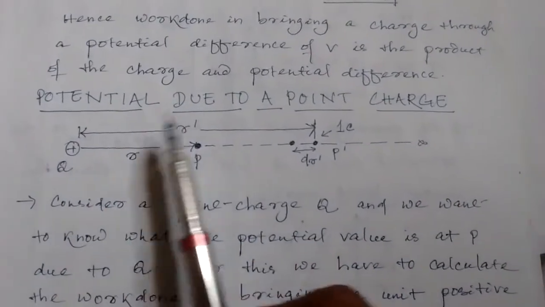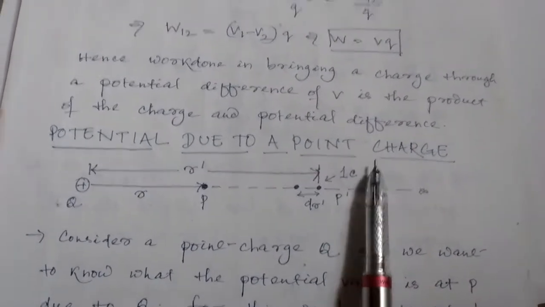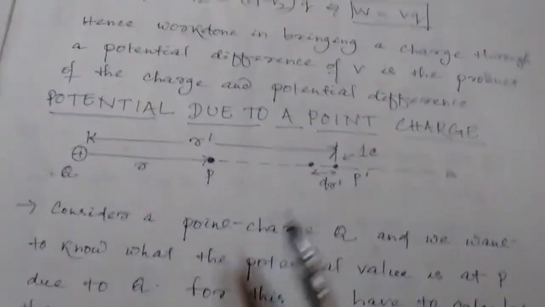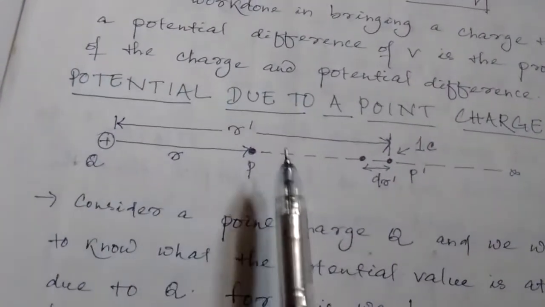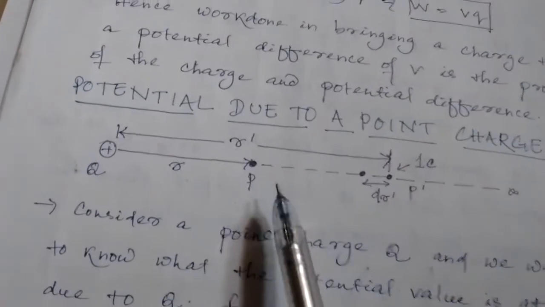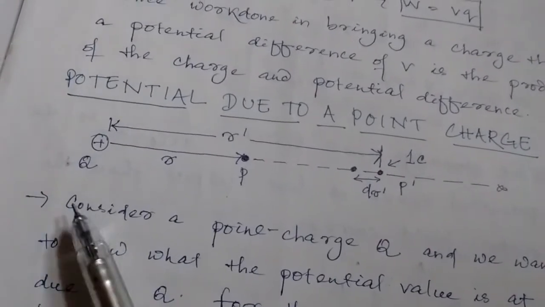Okay. Now next topic is potential due to a point charge. Okay. So far we have studied only the concept of potential and potential energy. Now we shall decide what is the potential at any random point, as you were calculating what is the electric field at random point due to any charged body.